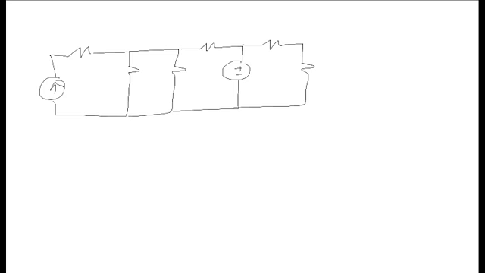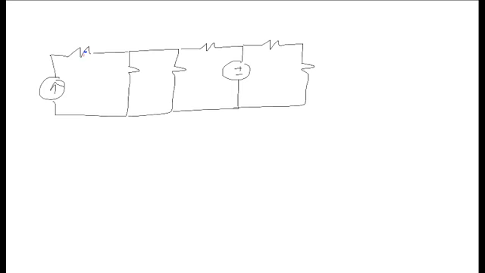Let's change to blue, and let's see if we can figure out which of these resistors are in series. One technique I like to use is to start somewhere on the resistor that I'm looking at and draw a line to the others. If I end up finding another resistor before I end up at a node that branches off, then those two resistors are in series.